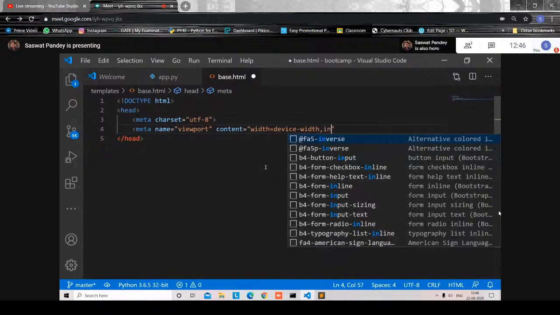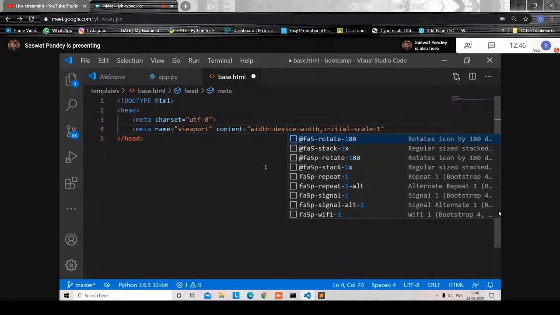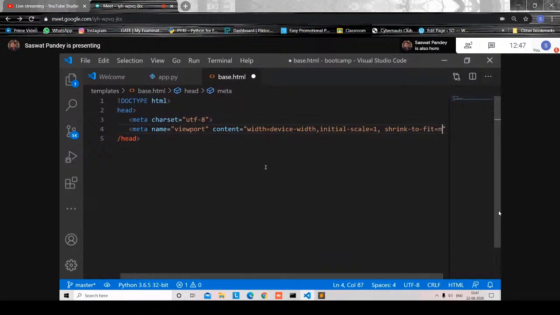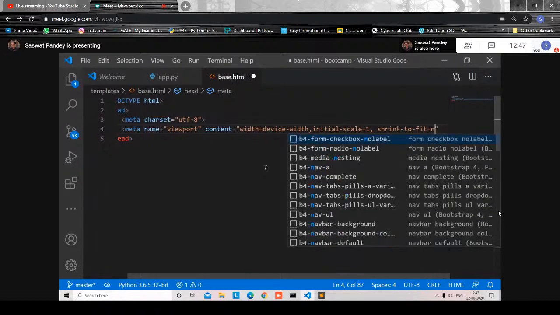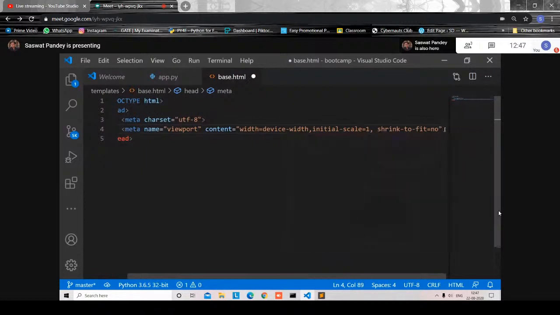And this is the initial scale, which would be 1, and shrink to fit would be no. So this is the meta we have added.